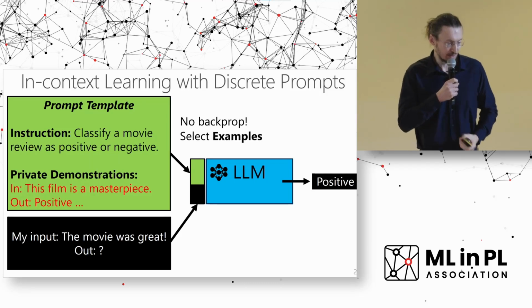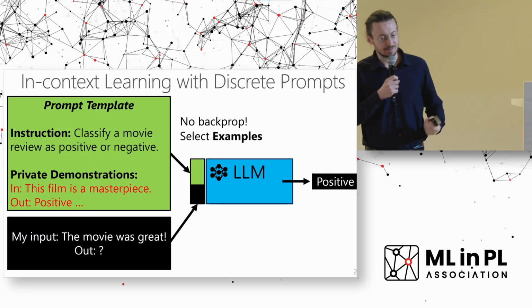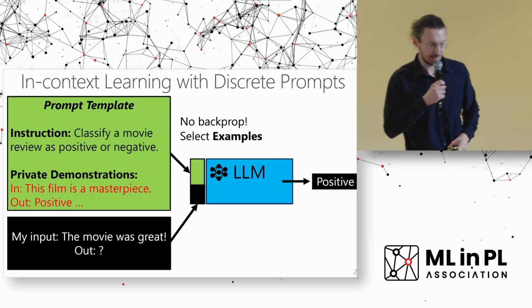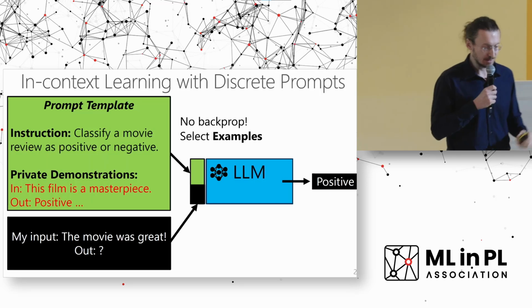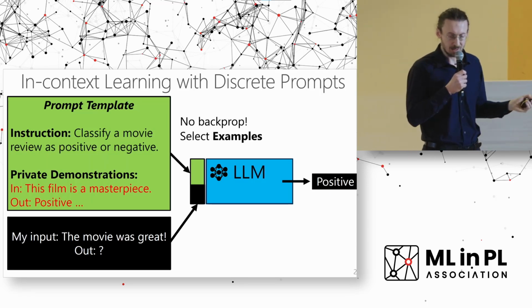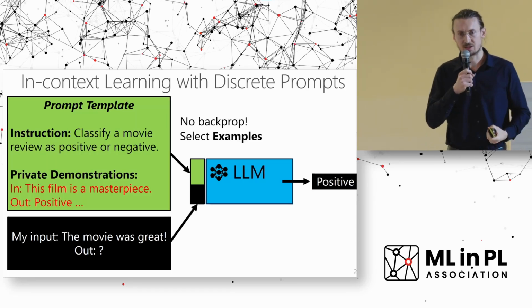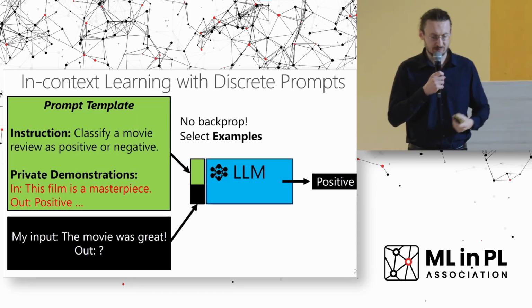Once we prepare such a prompt template, a new input comes. For example, the input is the movie was great, and we give this input to the model, and the model says it's a positive sentiment. So in this case, for these discrete prompts, we don't use any backprop. We only have to select examples, these private demonstrations, and write the instruction to adapt our model to this specific task.